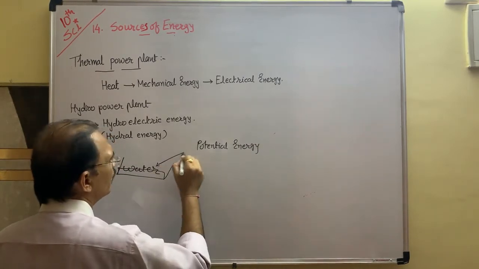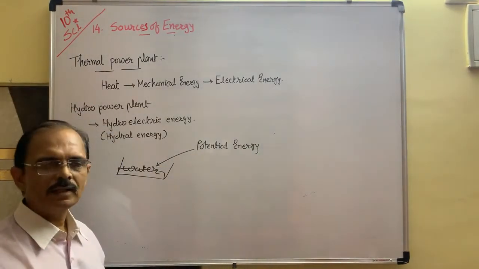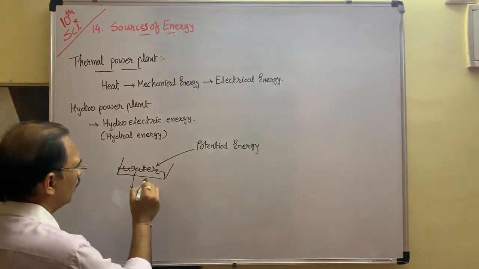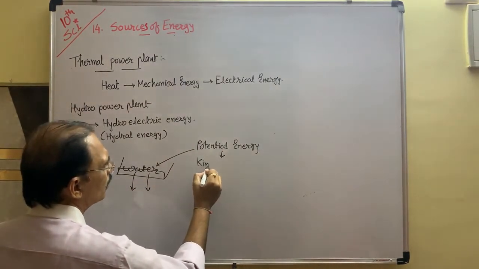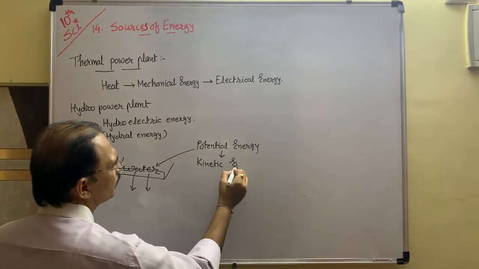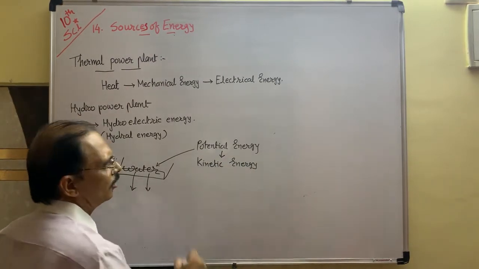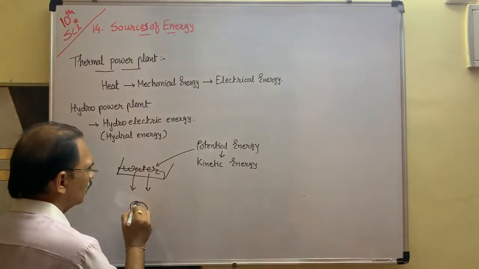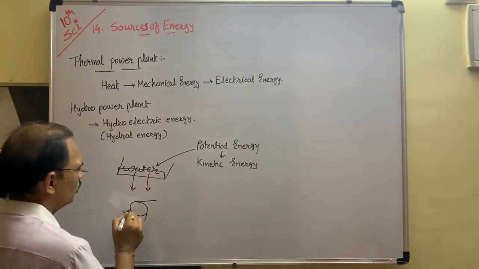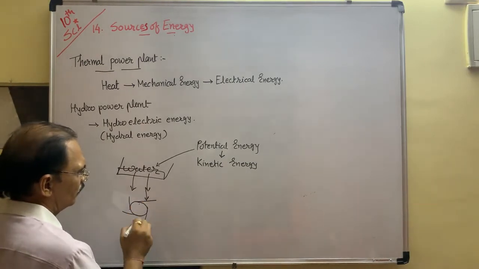Potential energy is present in the water. When the dam is open, then water falls down. When water falls down, then potential energy converts into kinetic energy. You know that when this water falls down, it can run a big dynamo, a huge dynamo. Okay?